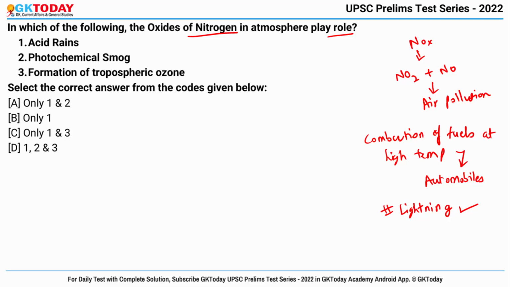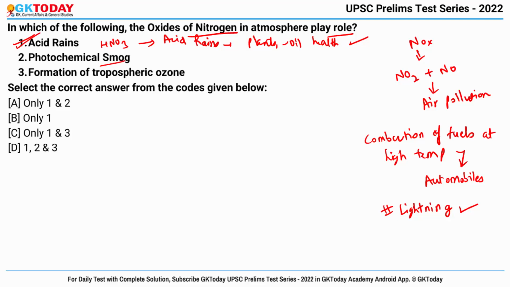Okay. Now let's see the options. First is acid rain. Actually the oxides of nitrogen can form into nitric acid and lead to acid rains, which are harmful for the plants, soil health and certain types of buildings. So yes, this is right. Second is photochemical smog.